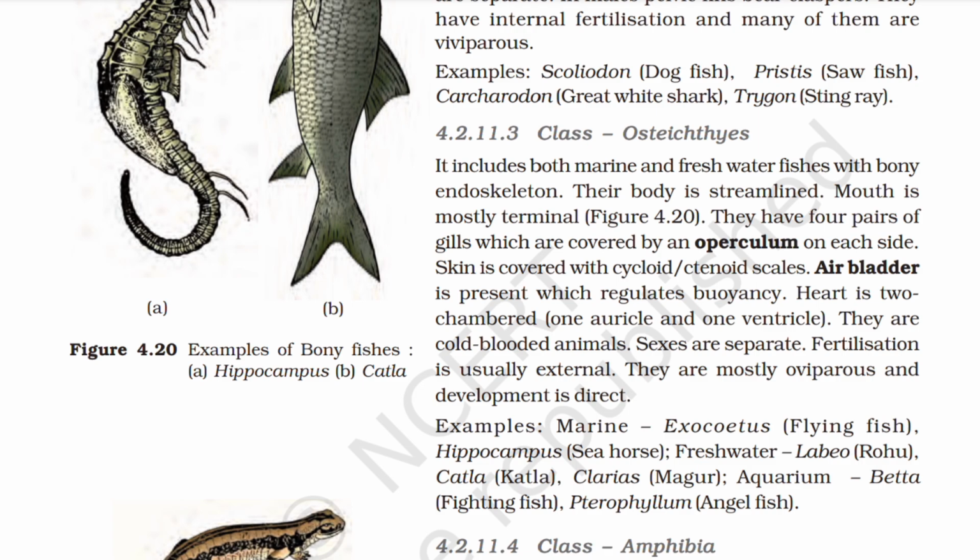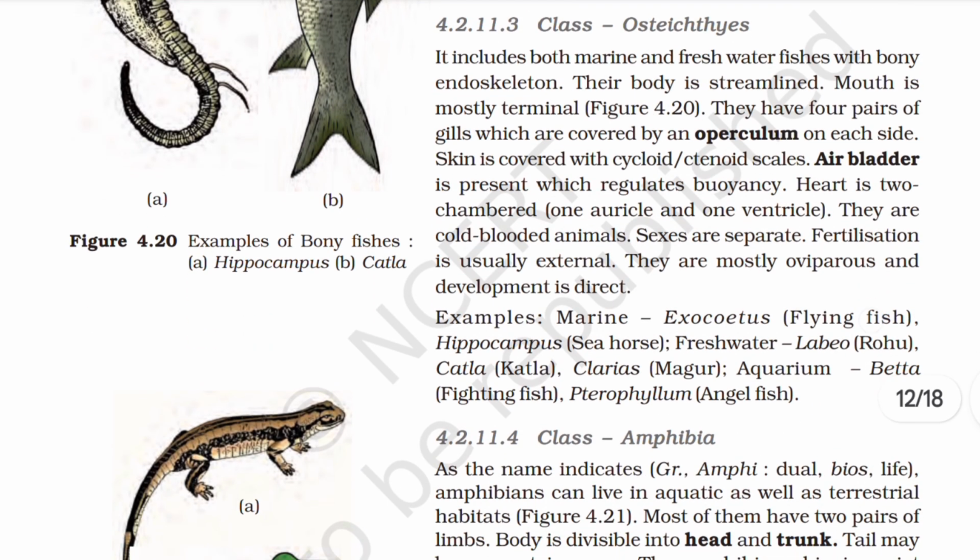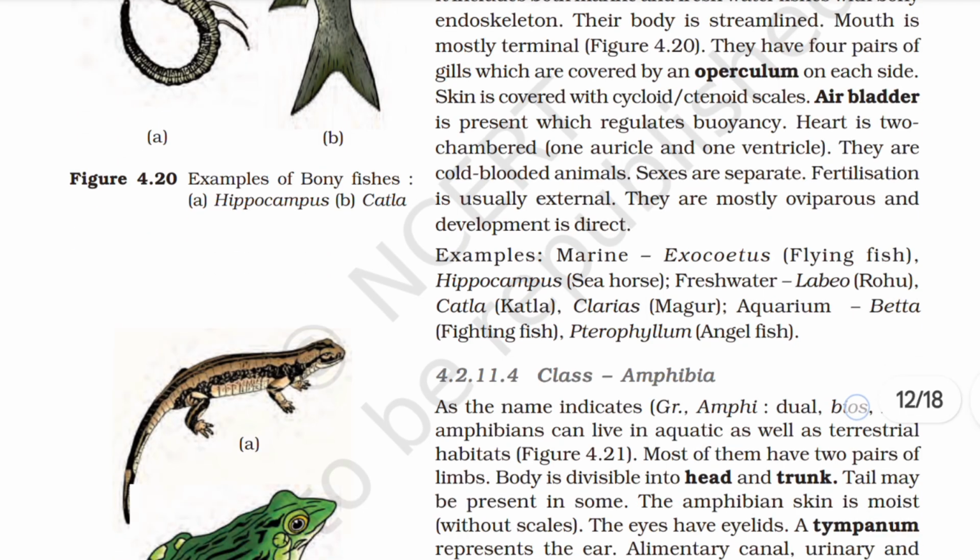Sexes are separate. Fertilization is usually external. They are mostly oviparous and development is direct. Example, marine: Exocoetus, Hippocampus; freshwater: Labeo, Catla, Clarias; aquarium: Betta, Pterophyllum.